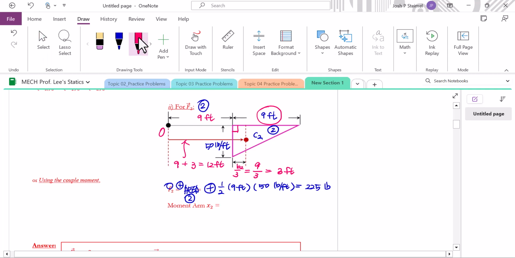That's how to interpret it. So x of 2 starts from 0, 9 plus 3 feet, and that turns out to be 12 feet from the origin.